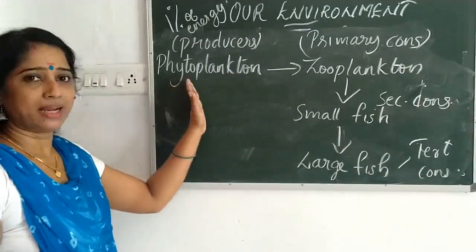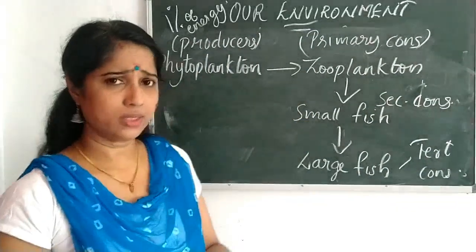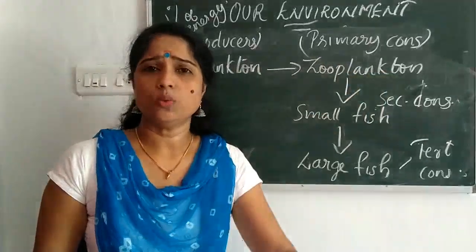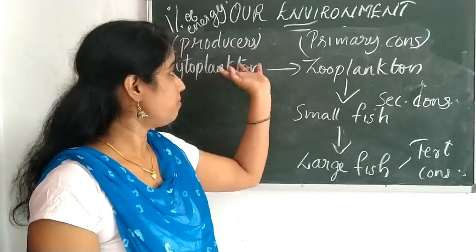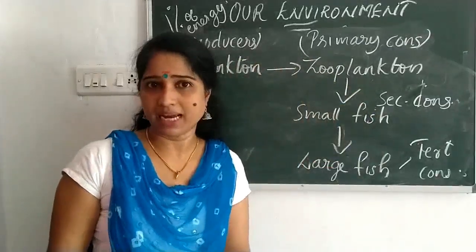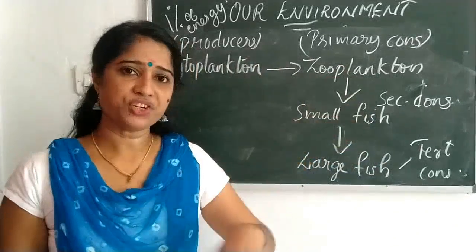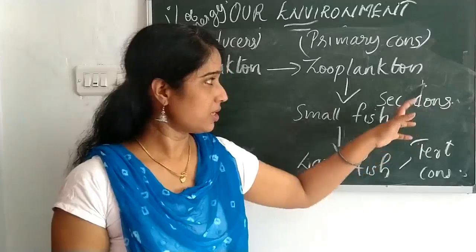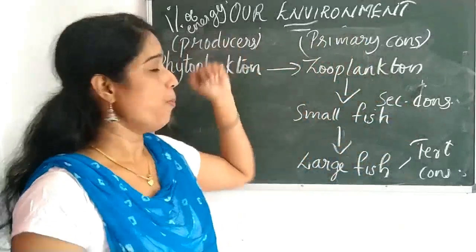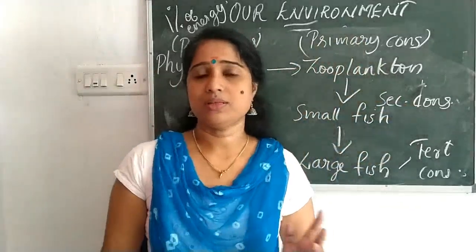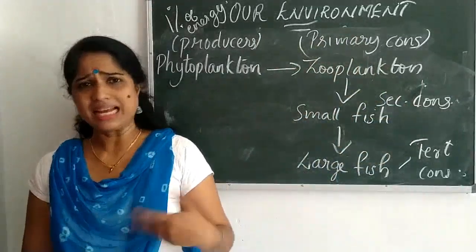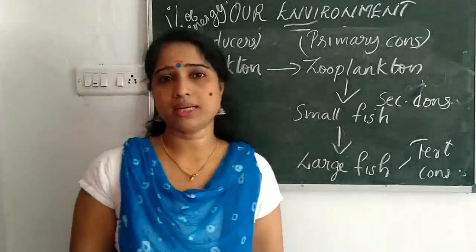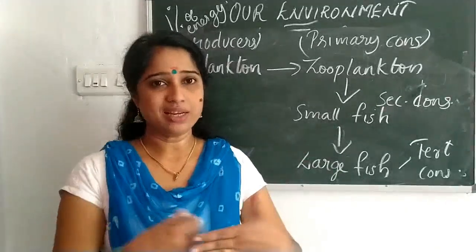Clear? Phytoplankton are small plants that are seen in the water, and small organisms are there in the water. They eat the phytoplankton, the plants, and they will be eaten by the small fish, and the small fish will be eaten by the large fish. They are the tertiary consumers, secondary consumers, primary consumers, and the producers. So this you should write as an example. Any example you can write, but if you are asked to write, you just note down this. If you know other examples also, you are free to write, but it should be interconnected.